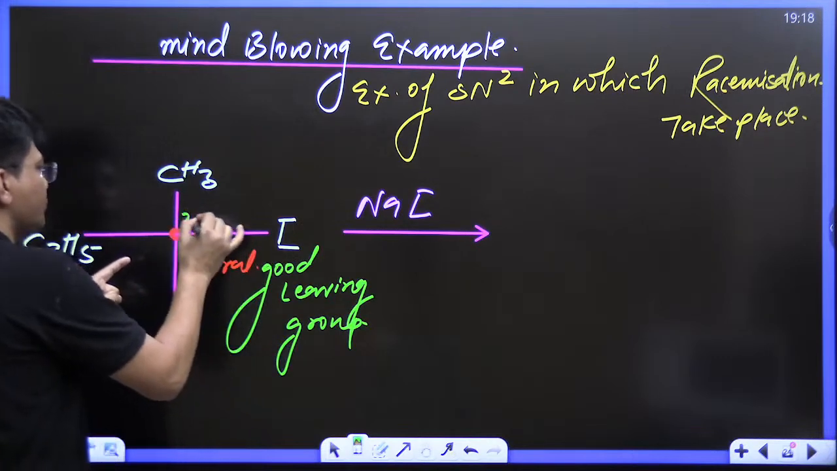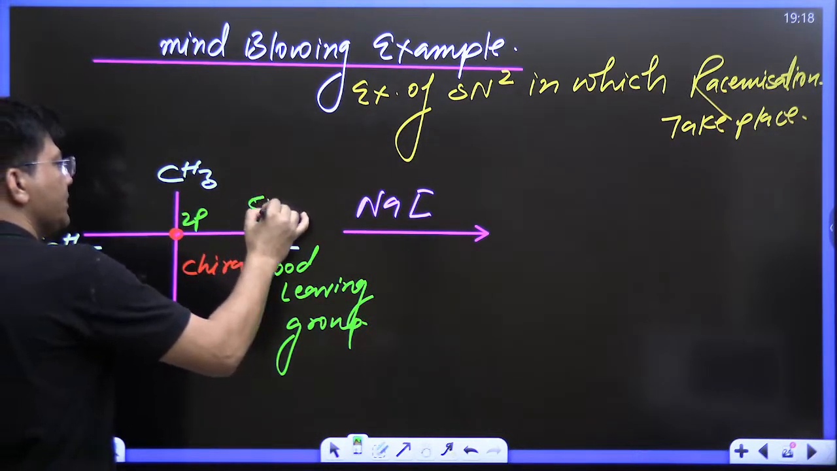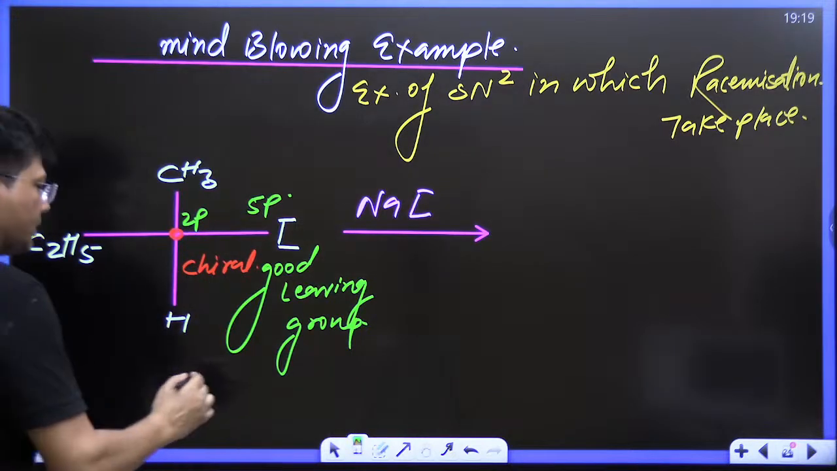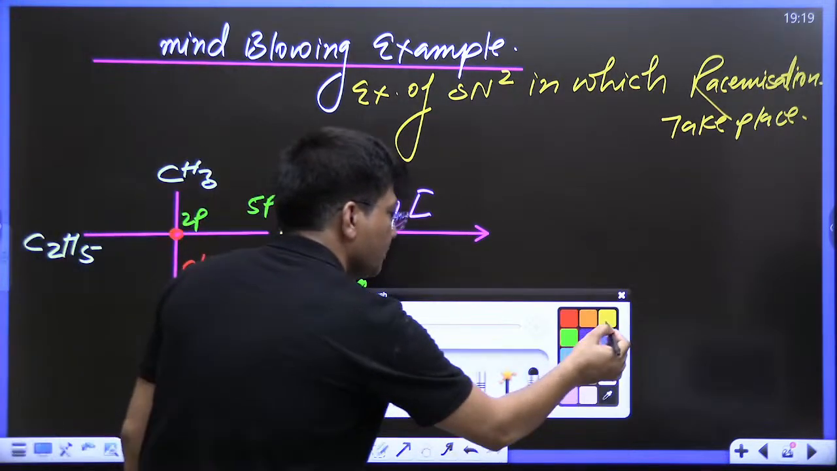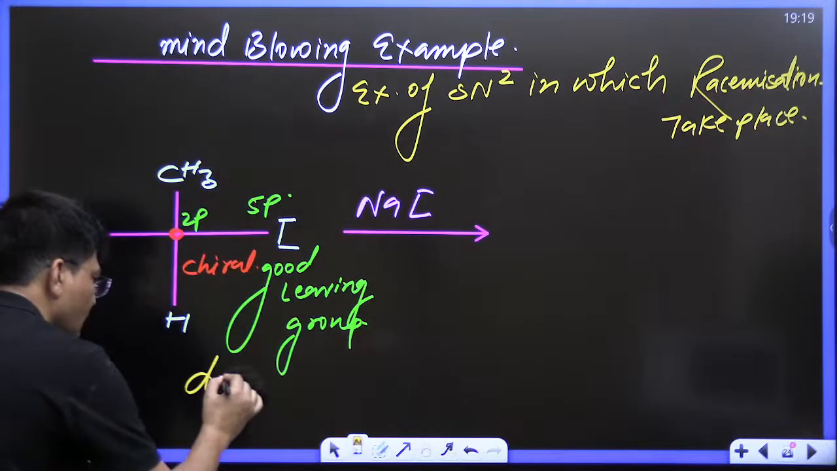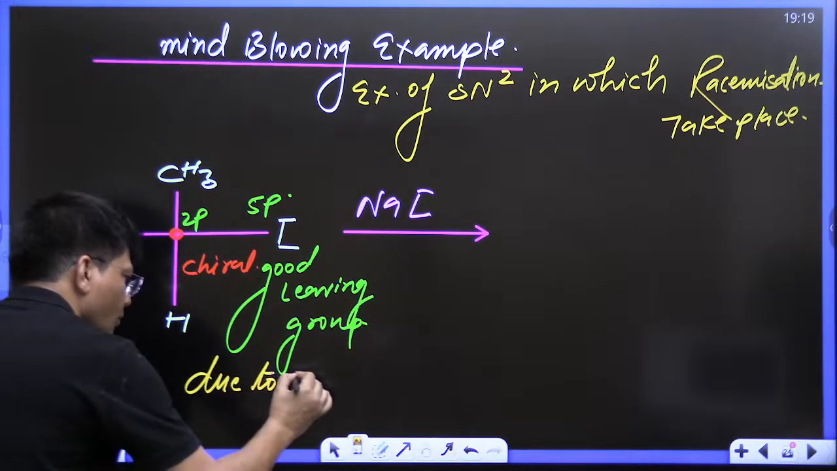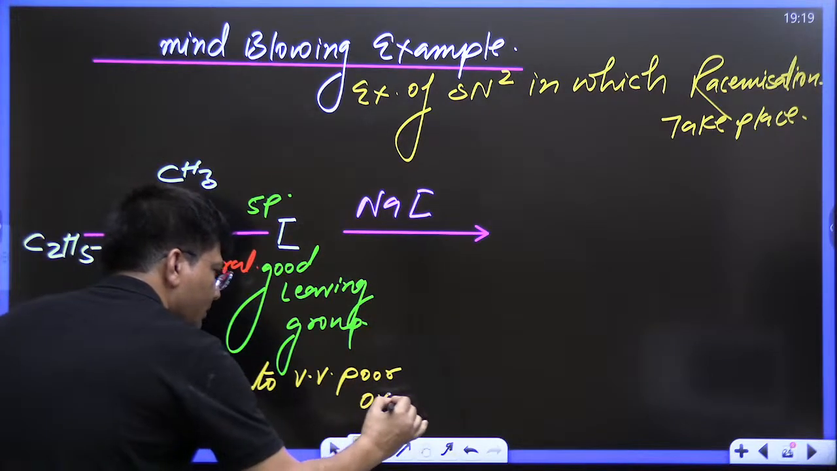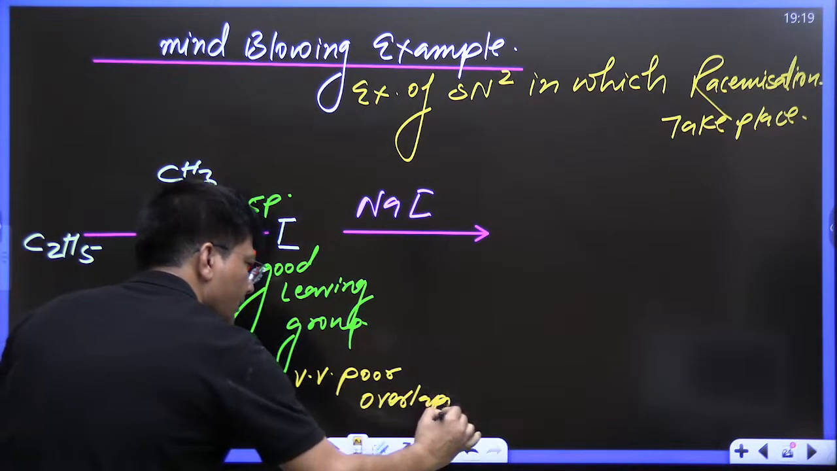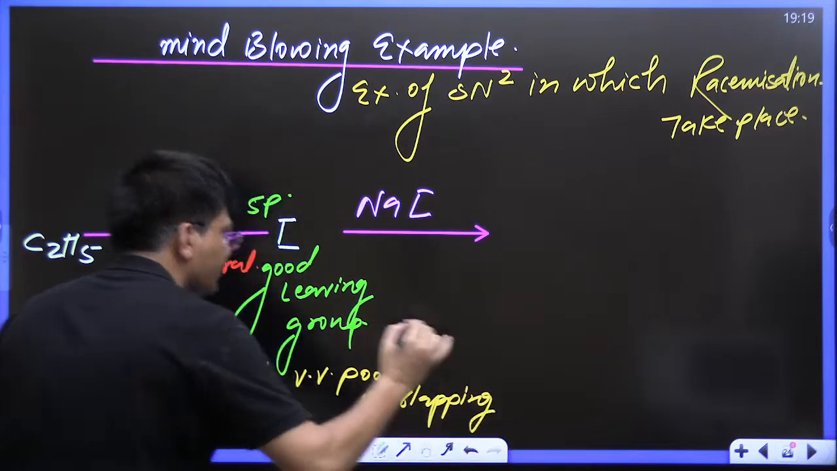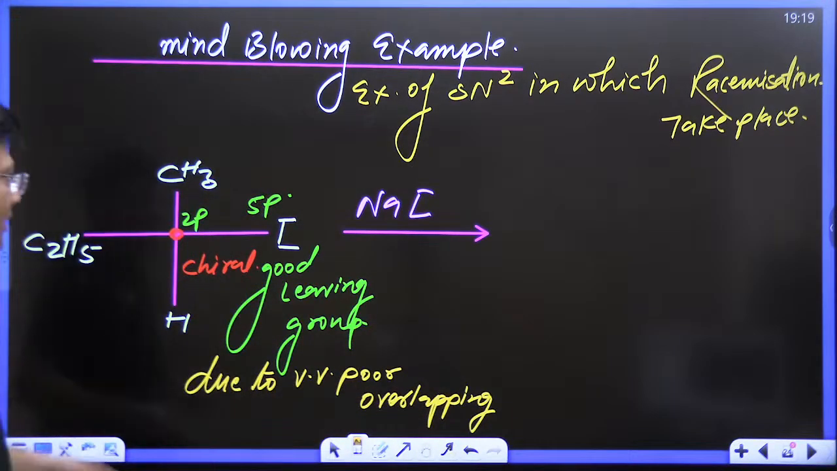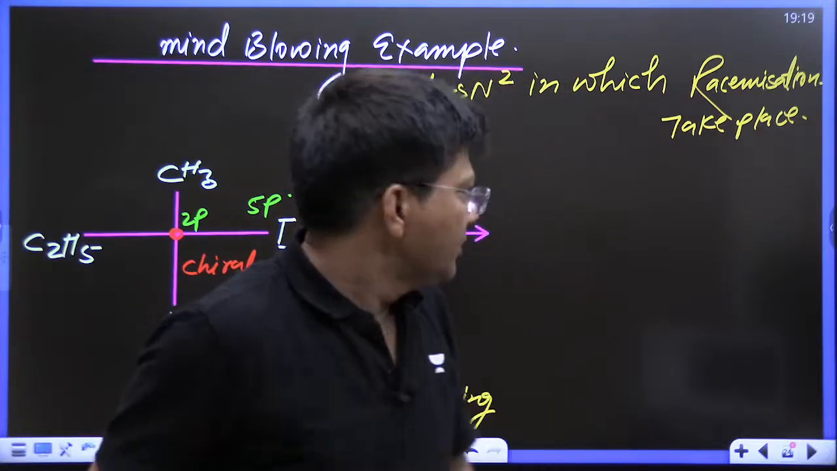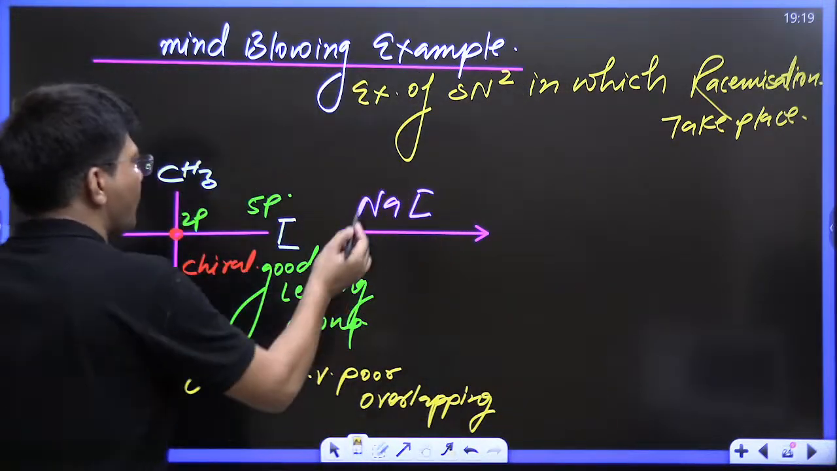Because this carbon is 2p and iodine is 5p, there is too much size difference, and so there is very poor overlapping. Am I right, kids? Yes. So definitely this iodide will leave, and this iodide will come from which side?